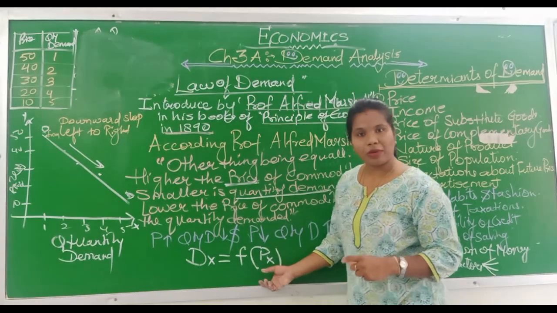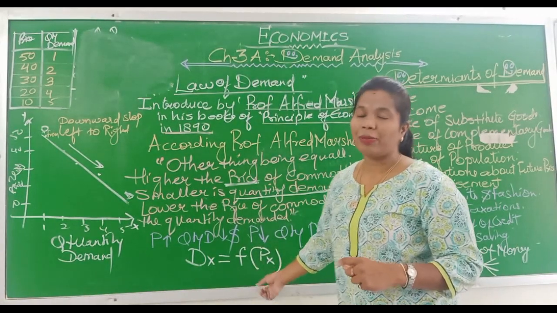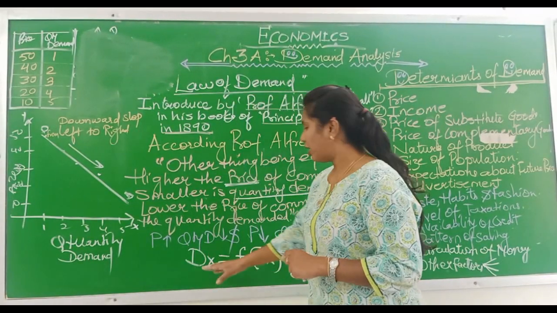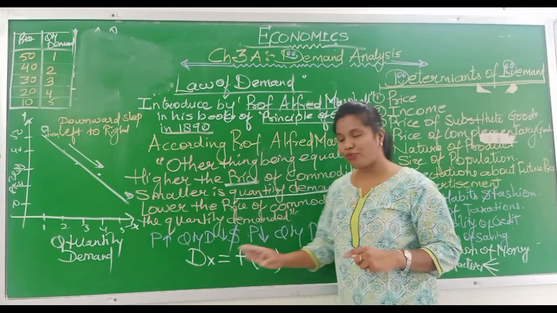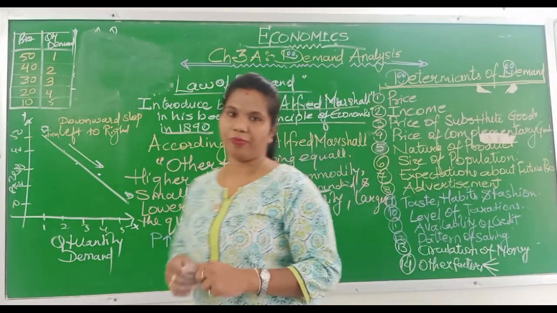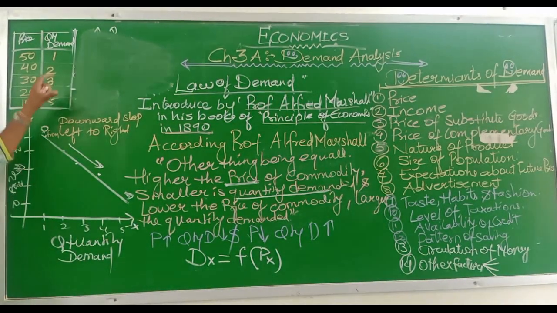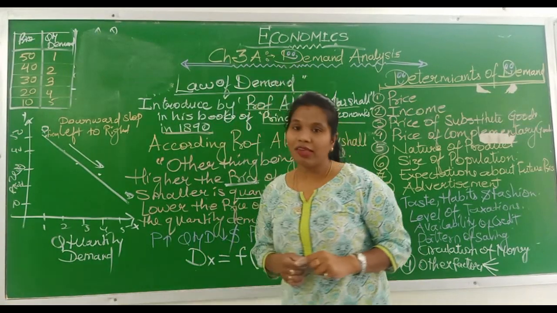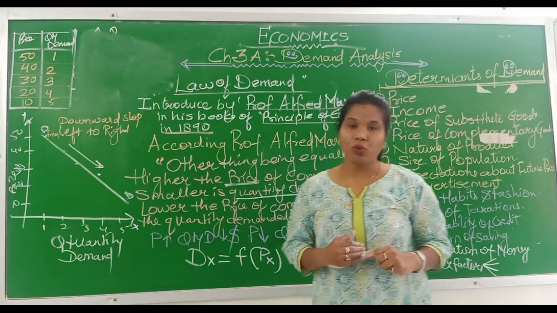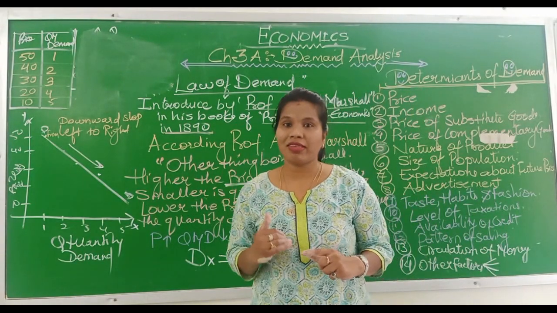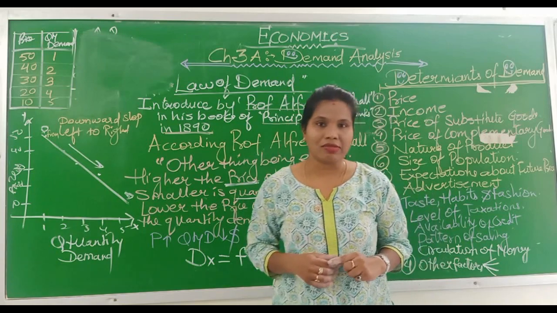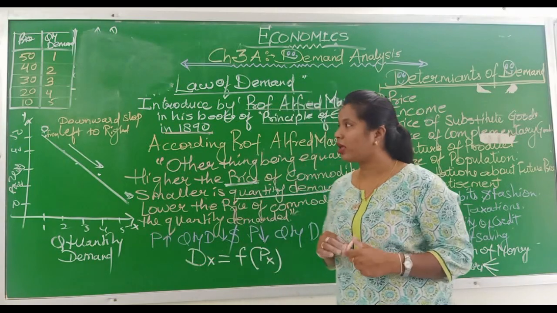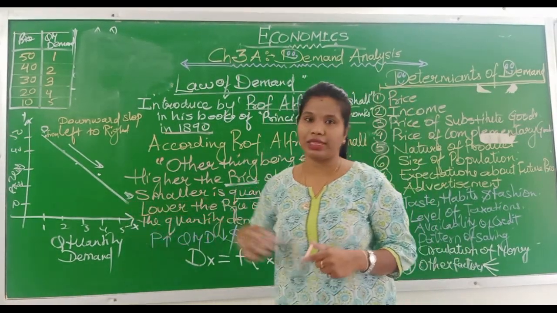When we state it symbolically, demand shows the functional relationship with price, that is Dx, the demand for commodity x, equals a function of the price of commodity x. This is supported with the schedule and the curve. The schedule states that as prices decrease, quantity demand increases. With an example, you have to explain. I have taken the example of chocolates. You can take the example of any commodity which you like. Then the above schedule is plotted on the graph.